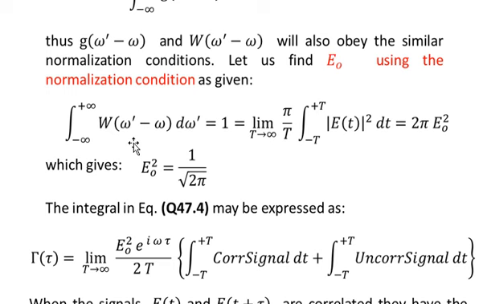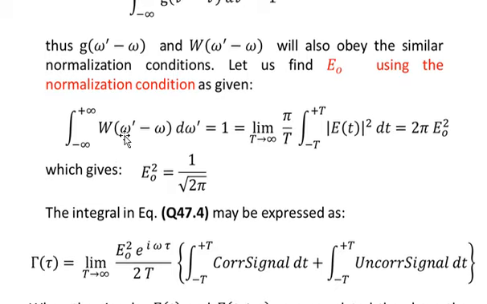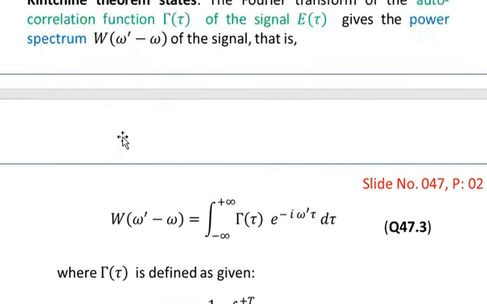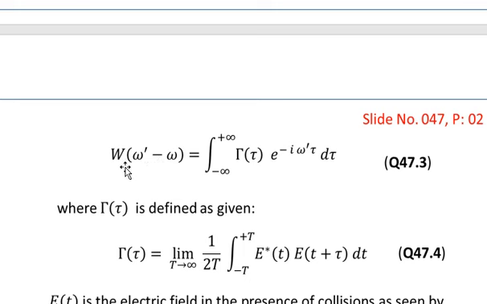So we are using the normalization condition, which is shown over here, that is capital W as a function of omega prime minus omega integrated with respect to d omega prime within the limits from minus infinity to plus infinity is equal to 1. And you see that here we have to use the values of capital W from the previous equations, that is from this equation.